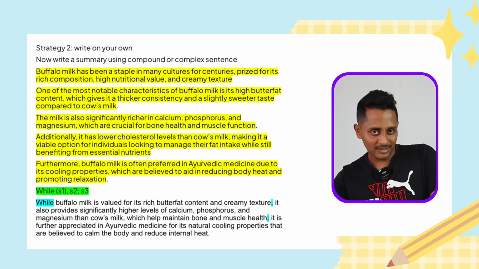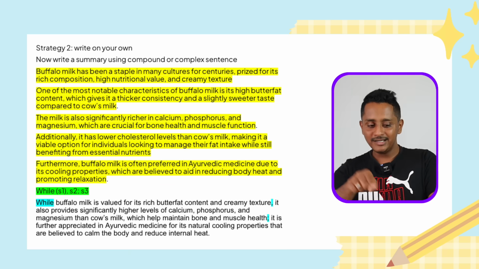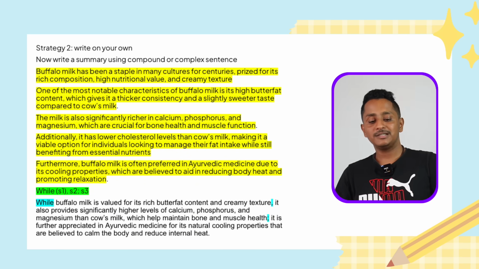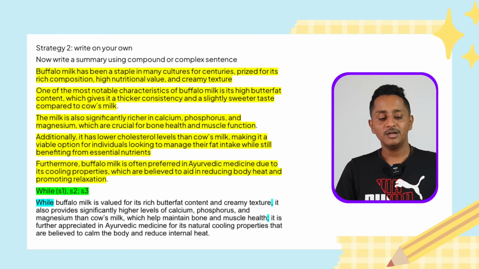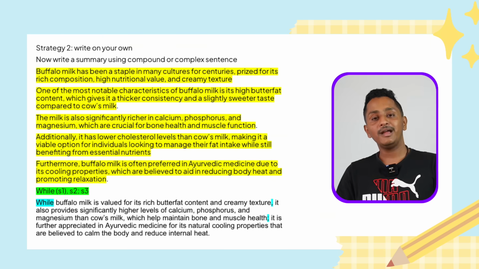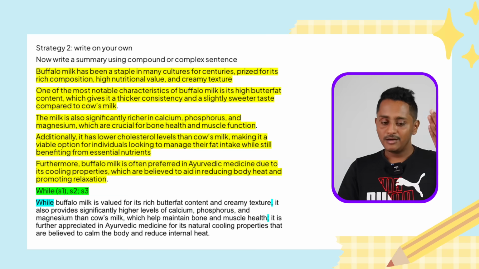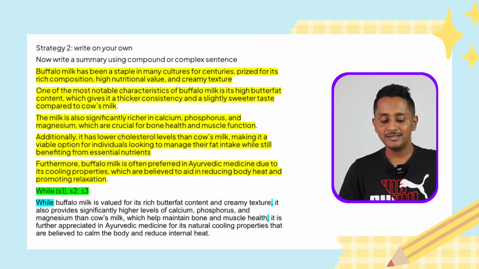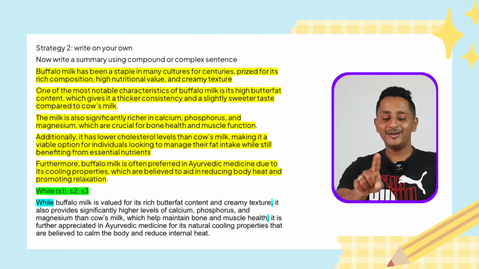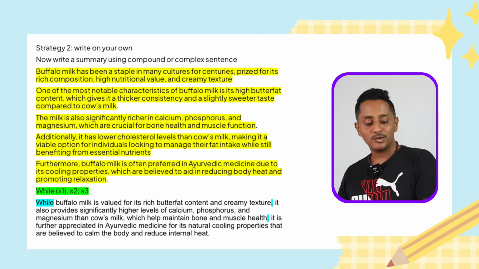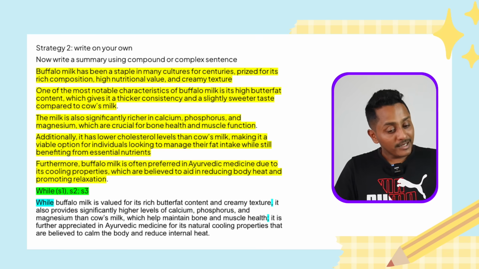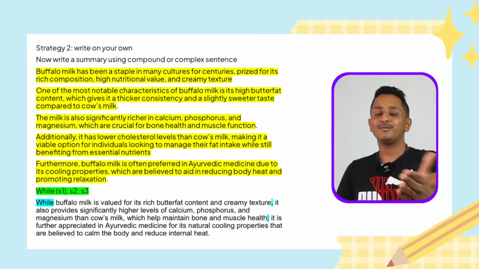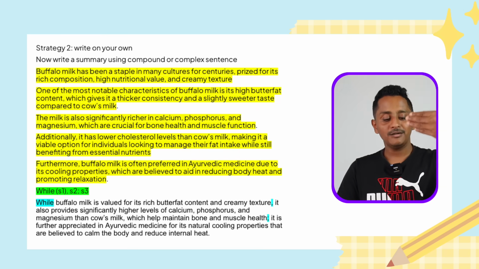Second sentence is over. Now the third sentence, S3, we will start after a semicolon. It is further appreciated. Now we go to fourth one, where it says additionally it has lower cholesterol levels than cow's milk, making it a viable option for individuals looking to manage their fat intake while benefiting from essential nutrients. Furthermore, it's often preferred in Ayurvedic medicine. So here it is further appreciated in Ayurvedic medicine for its natural cooling properties, that are believed to calm the body and reduce internal heat.